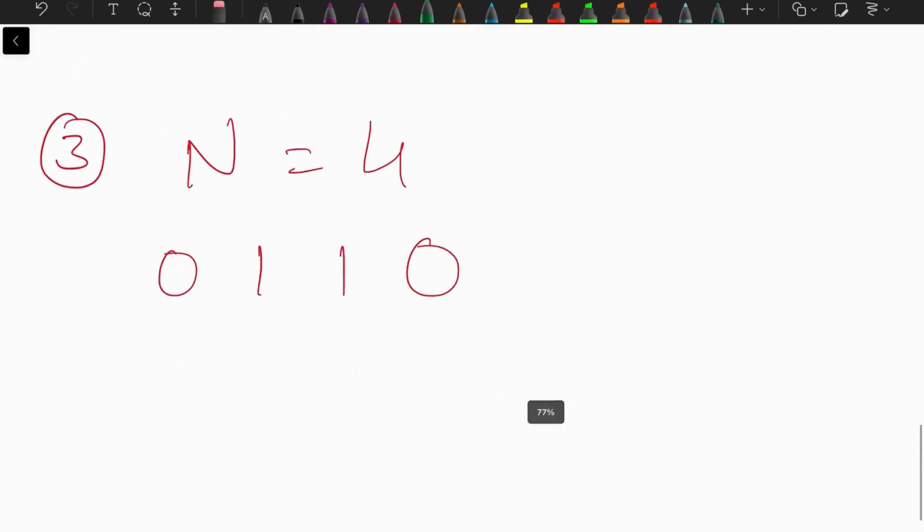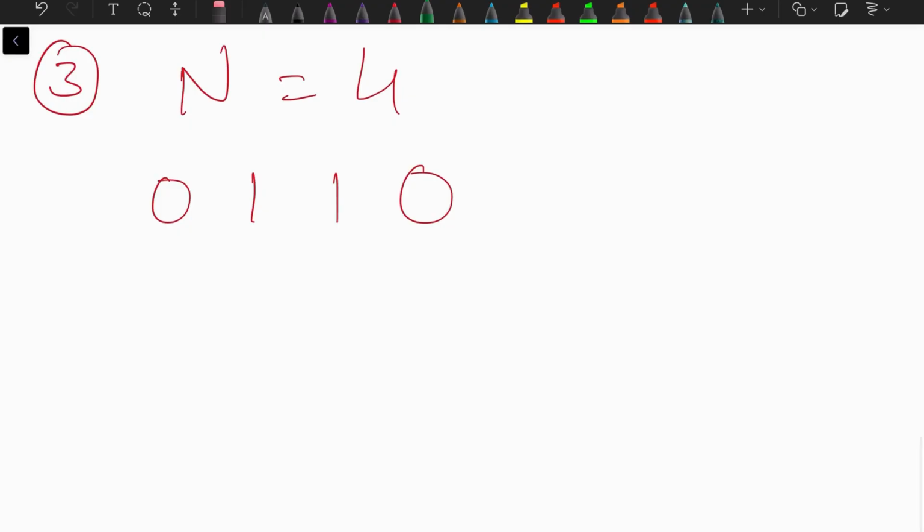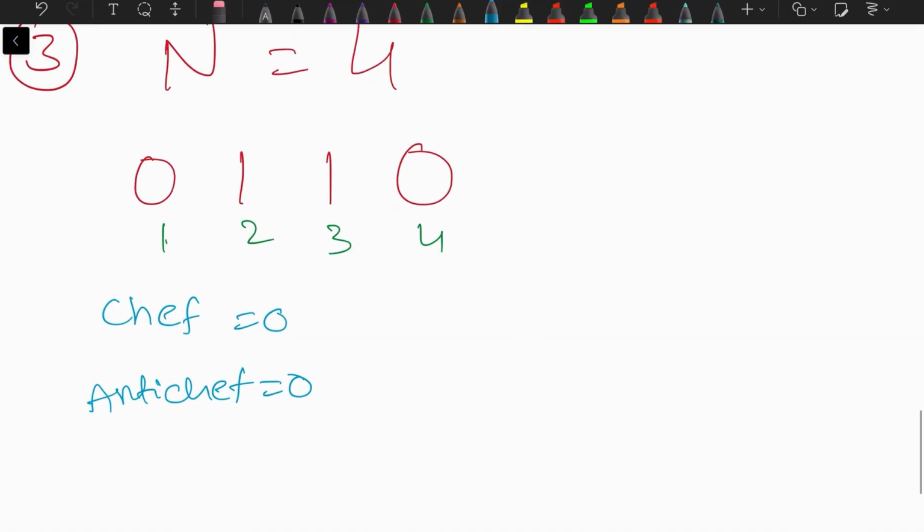Let's take one last example. 0 1 1 0 1 2 3 4. Chef is 0, anti-chef is 0. So the first vote comes and it belongs to anti-chef. Anti-chef's vote will be incremented by 1. Now chef count is 0, anti-chef is 1. So we cannot say this is a valid solution for us.